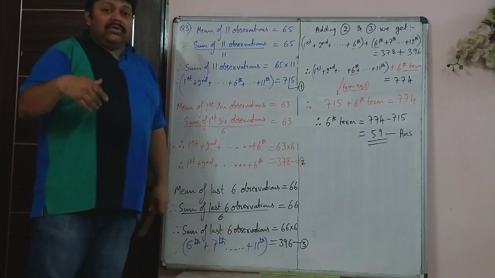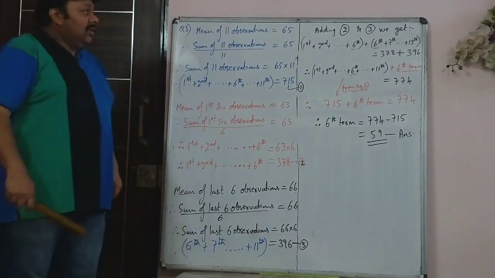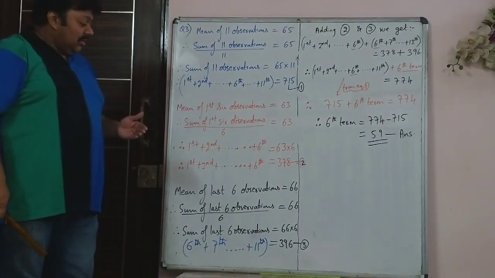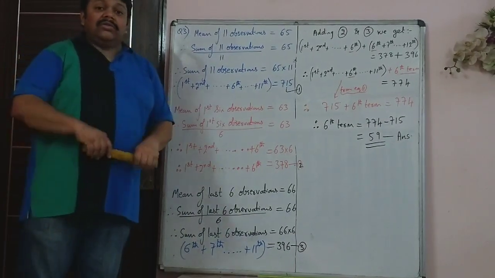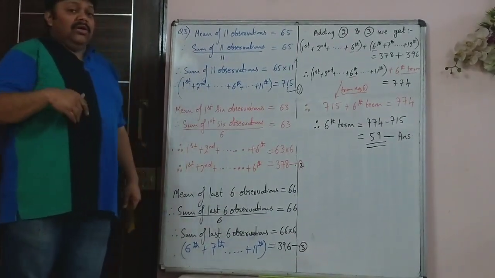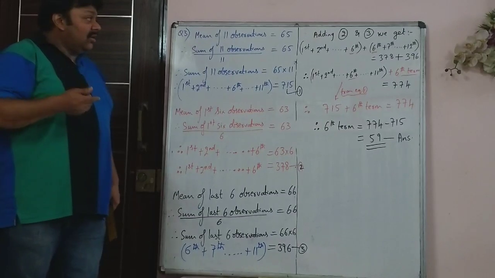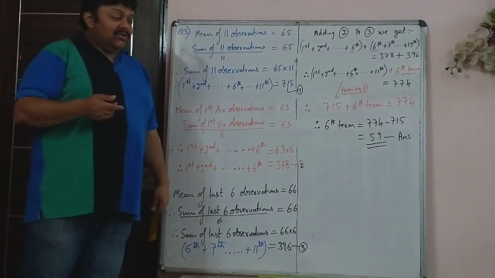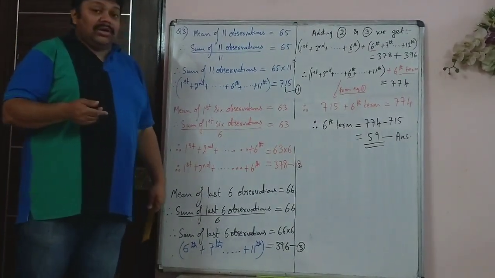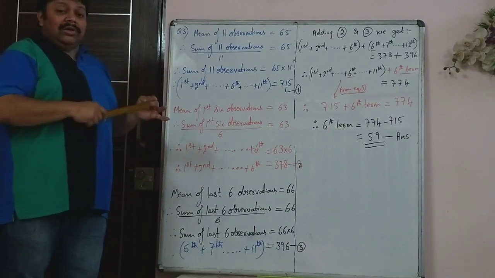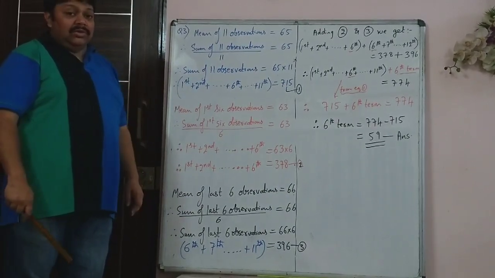So last year also you had done a similar sum. The similar sum that you had done last year was you were given temperatures of different days of the week. Monday, Tuesday, Wednesday, Thursday's temperature was given.